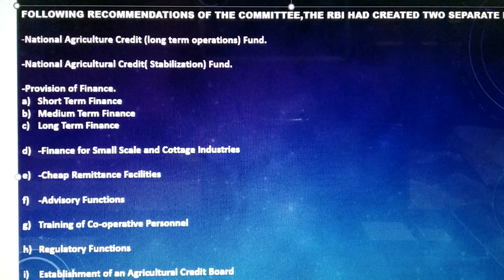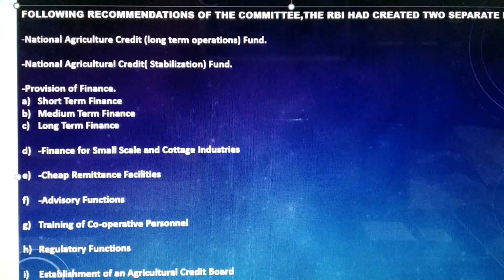Moving on to next is finance for small scale and cottage industry. Now, it also provided finance for small scale and cottage industries. In 1956, the Reserve Bank finalized a scheme to finance the handloom industry through cooperatives.